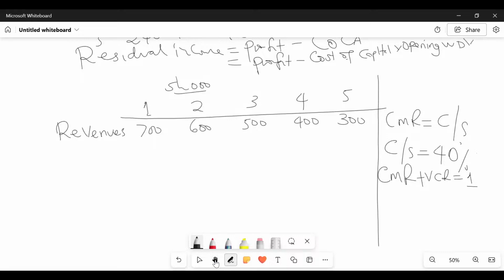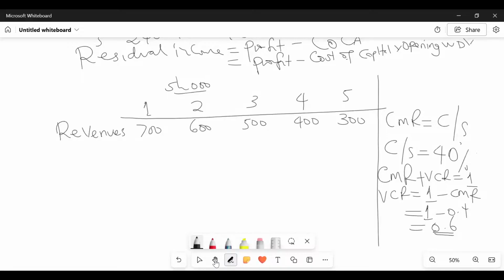Contribution margin ratio plus variable cost ratio equals 1. Meaning that the variable cost ratio will be 1 minus CMR, which is 1 minus 0.4, which gives me 0.6. Have they been able to follow up to here?